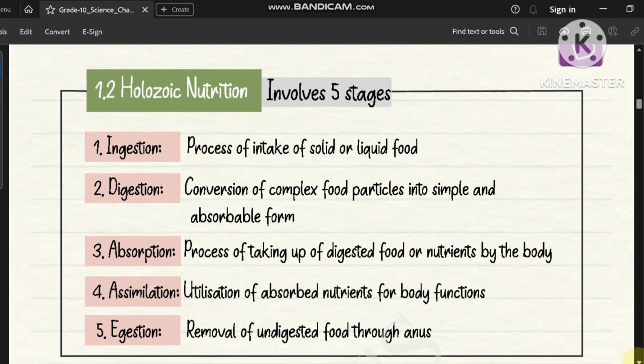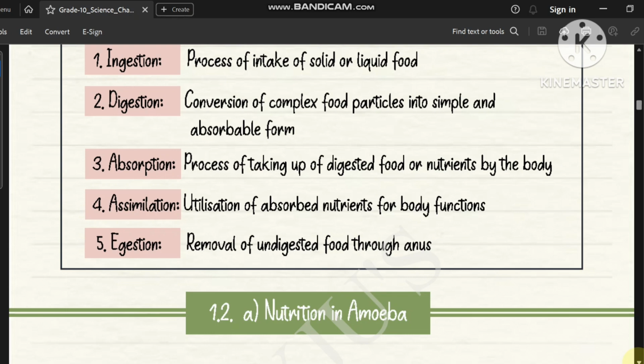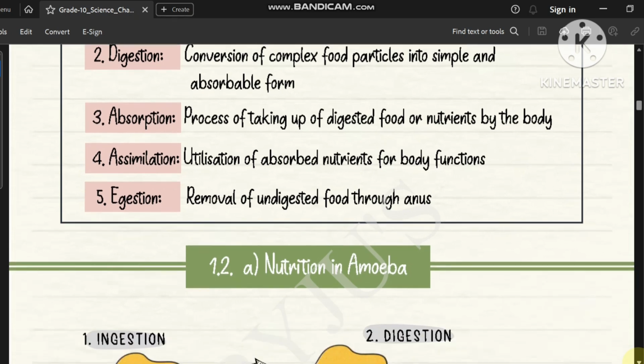Holozoic nutrition involves 5 stages. Ingestion: the process of intake of solid or liquid food. Digestion: conversion of complex food particles into simple and absorbable form. Absorption: process of taking up digested food or nutrients by the body. Assimilation: utilization of absorbed nutrients for body functions. Egestion: removal of undigested food through the anus.